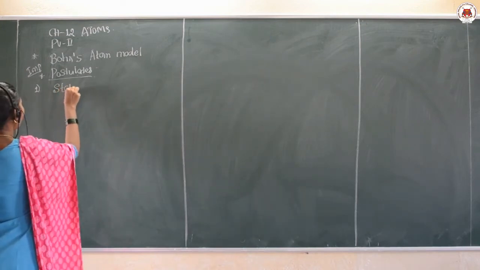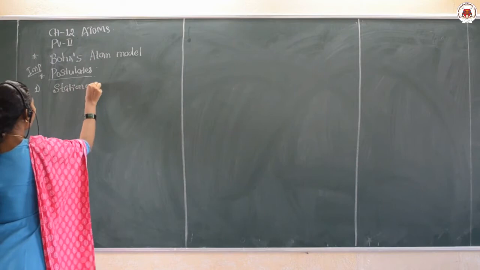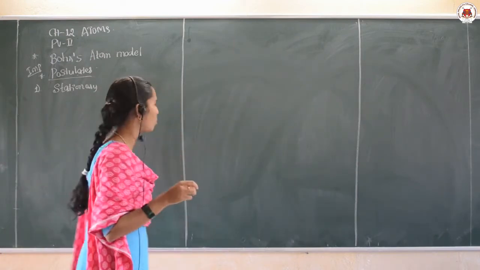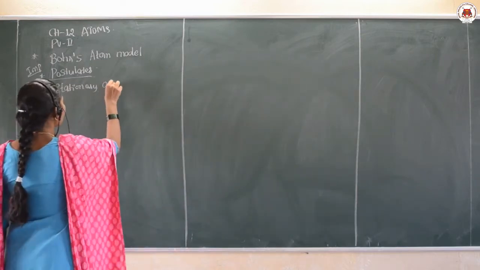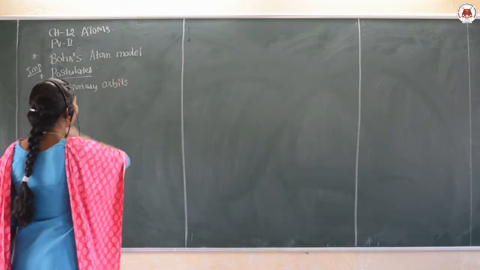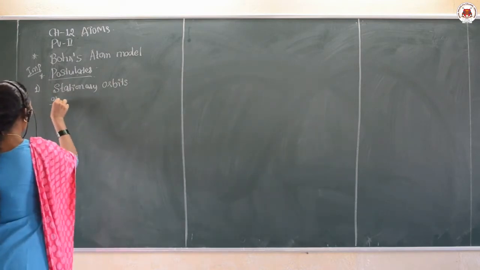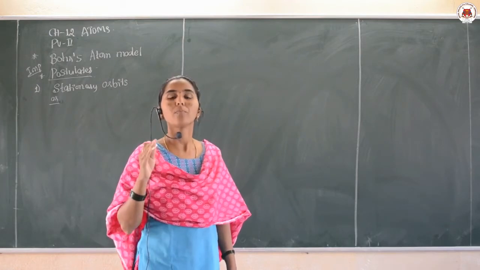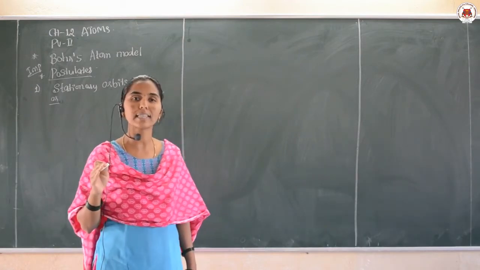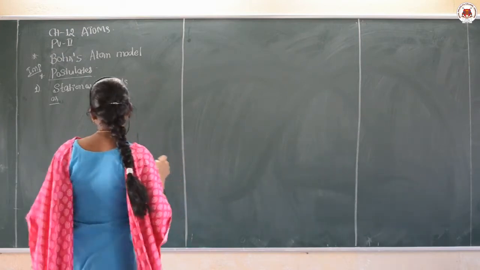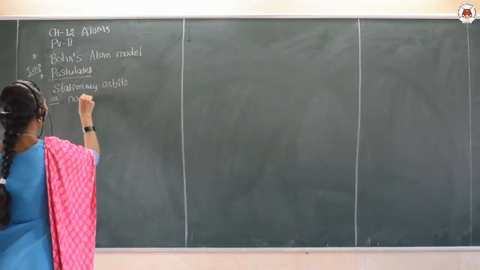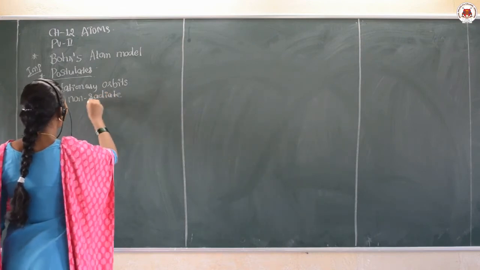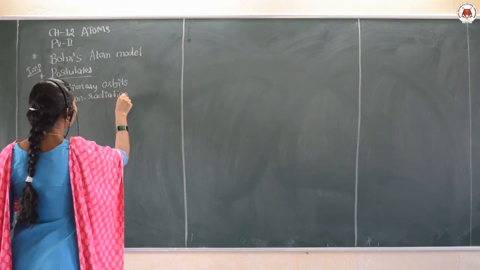What are they called? Certain fixed orbits along which the electron can revolve around the nucleus are called stationary orbits. These orbits have a fixed value of energy, and they do not radiate energy, therefore they are also called non-radiating orbits.